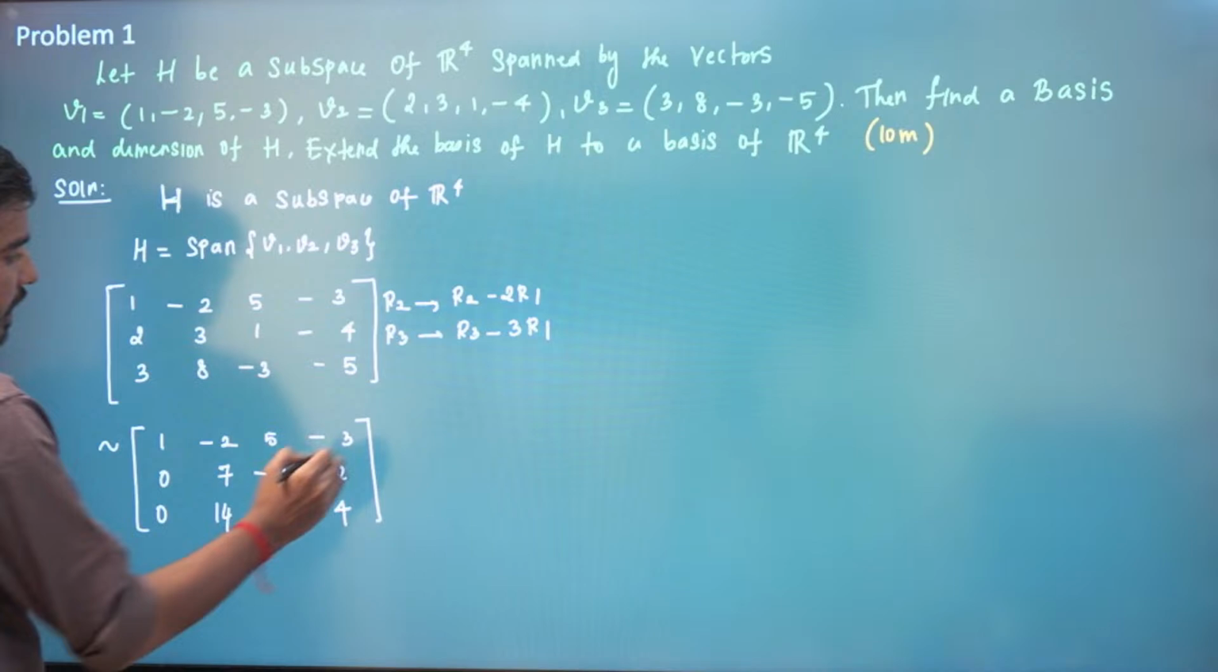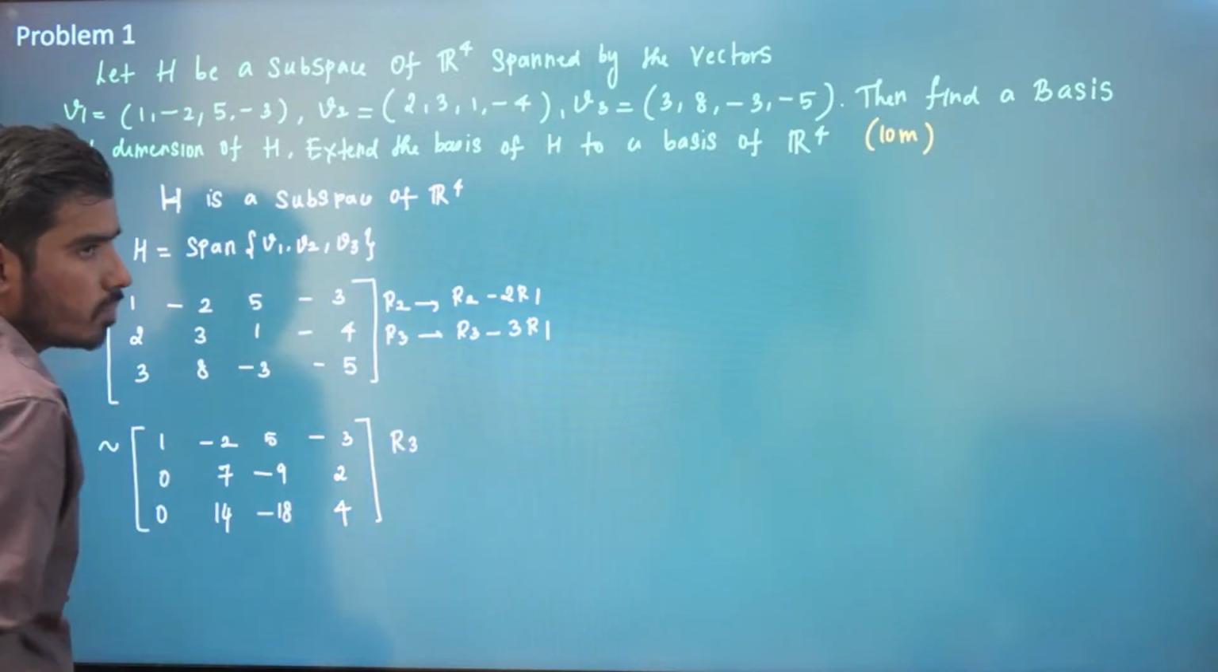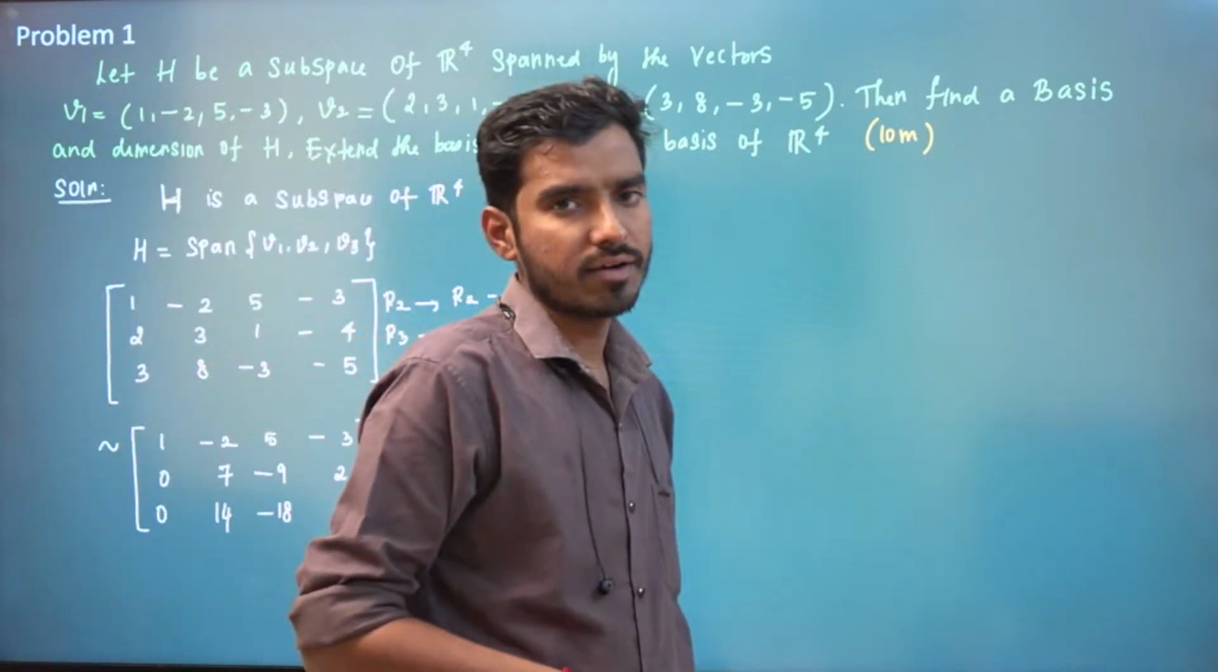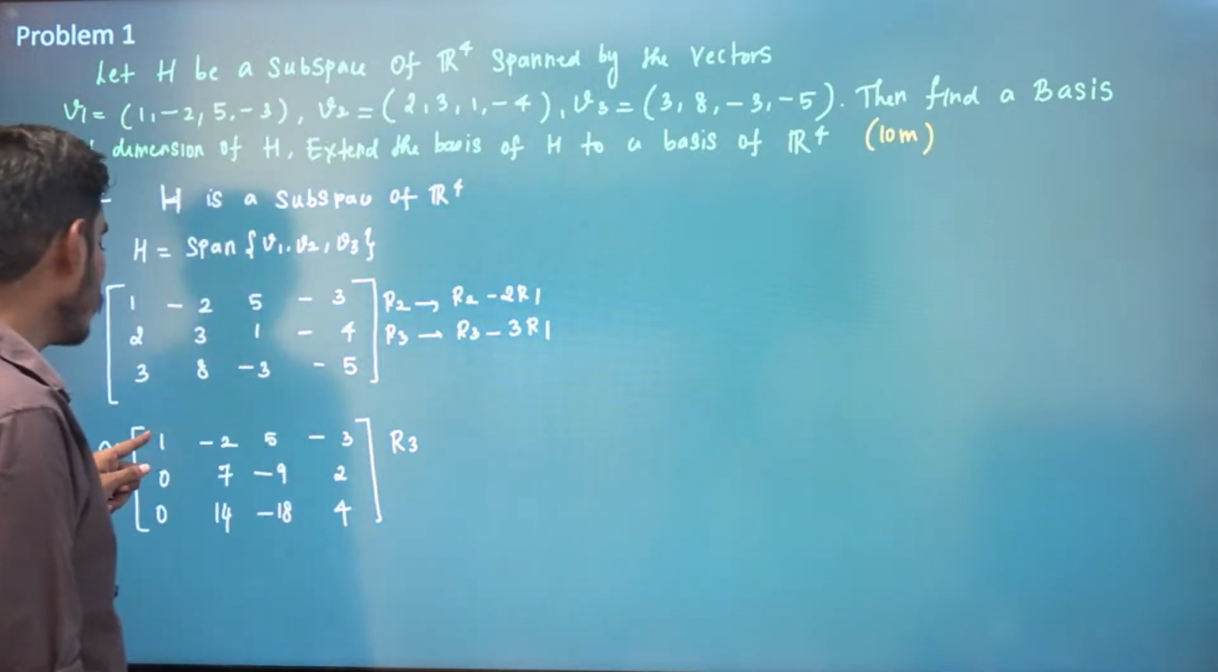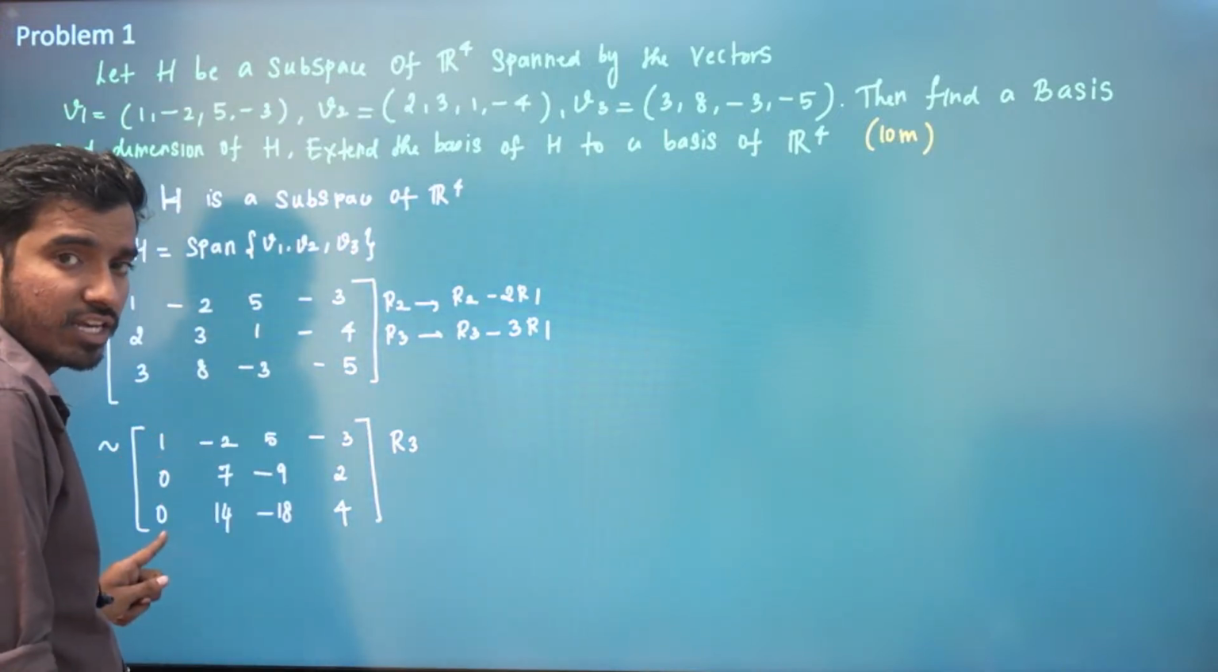Right? So again we'll reduce this to row echelon form, right? When a matrix is said to be in row echelon form, first row non-zero element, below that everything has to be 0.